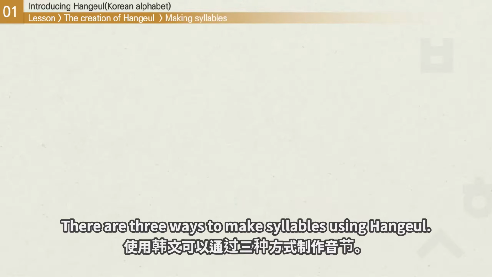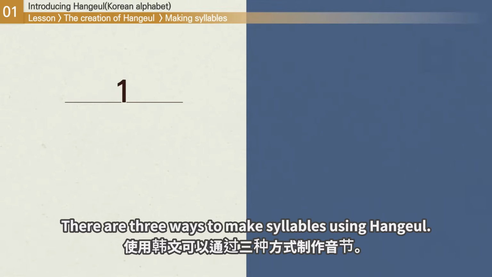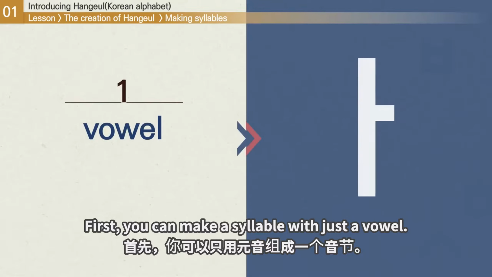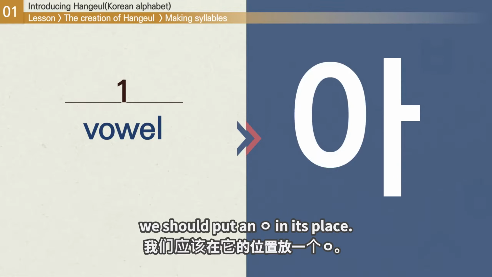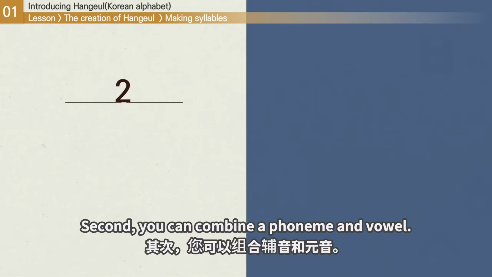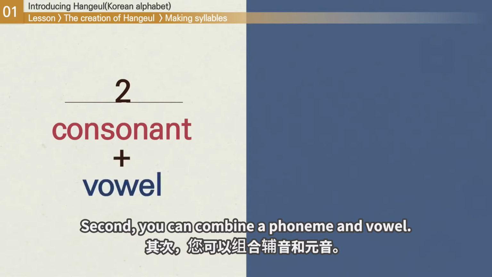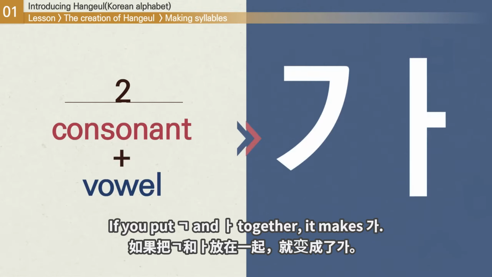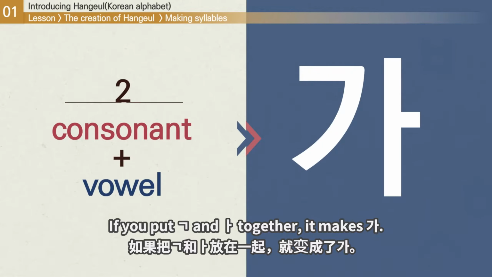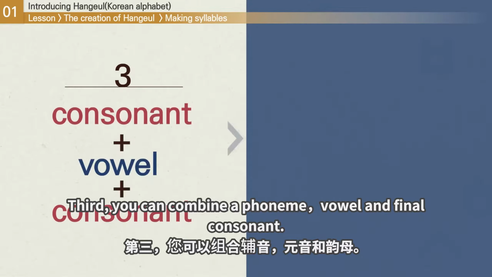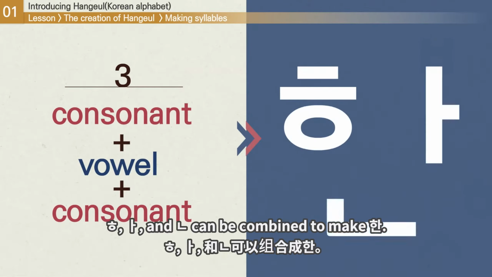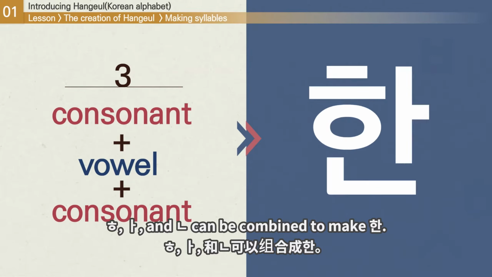There are 3 ways to make syllables using Hangul. First, you can make a syllable with just a vowel. In this case, since there is no consonant, we should put an iung in its place. Second, you can combine a phoneme and vowel. If you put kiok and a together, it makes ka. Third, you can combine a phoneme, vowel, and final consonant. Hyut, a, and niun can be combined to make han.